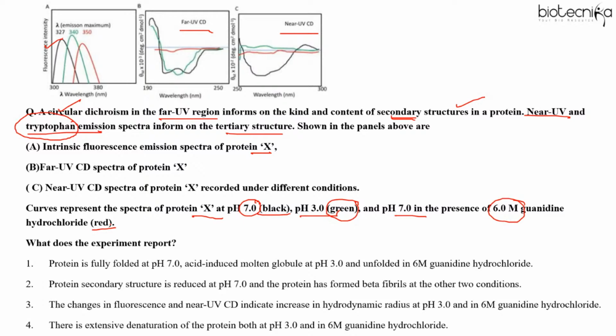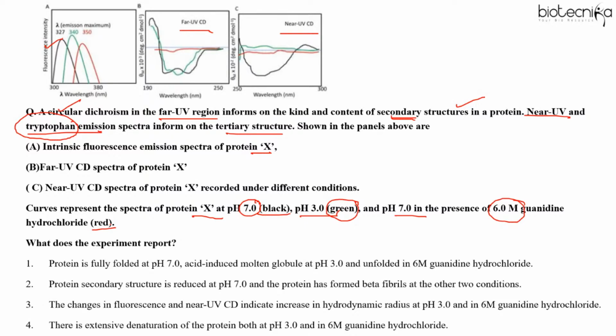So what do you think is the answer over here? So for this, I told you, you need to be familiar with both circular dichroism and secondary structure of proteins.